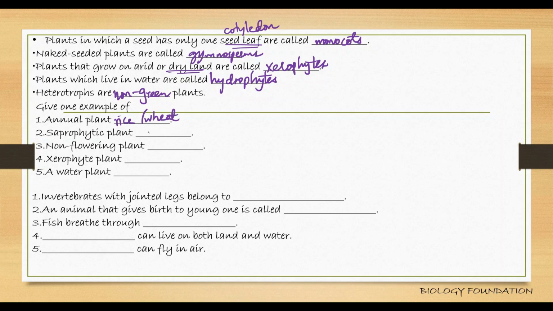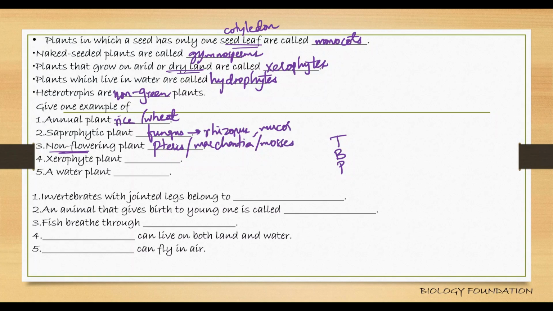Saprophytic plant, fungus. You can give an example of any fungus like Rhizopus, Mucor. Non-flowering plants can be thallophytes, bryophytes, or pteridophytes. Any example you can give: fern, or if you're talking about bryophytes, Marchantia or mosses.